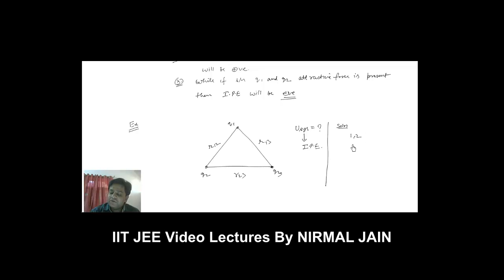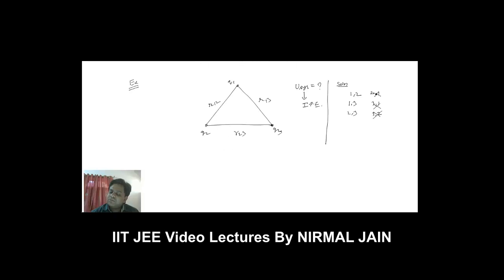So one can be paired with 2, and one can be paired with 3, and 2 can be paired with 3. You cannot include this pair. 2, 1 cannot be included, 3, 1 cannot be included, 3, 2 cannot be included. It will be a repetition of interaction energy, because interaction is always possible for a pair. So we always define interaction potential energy always for a pair, right?